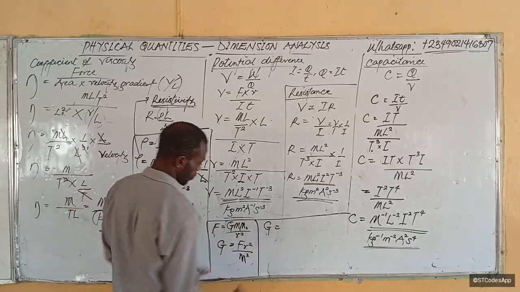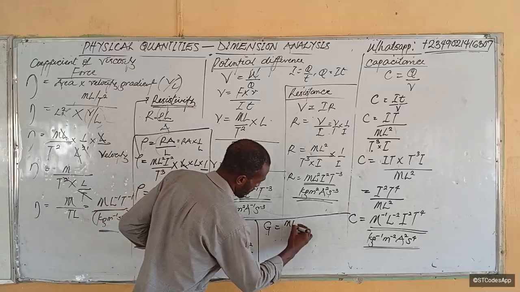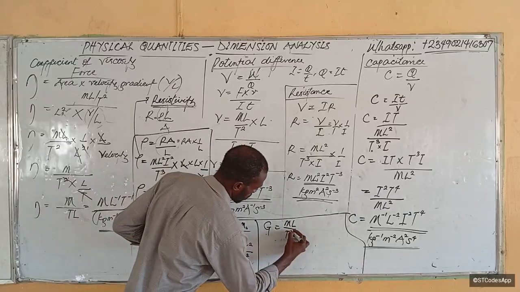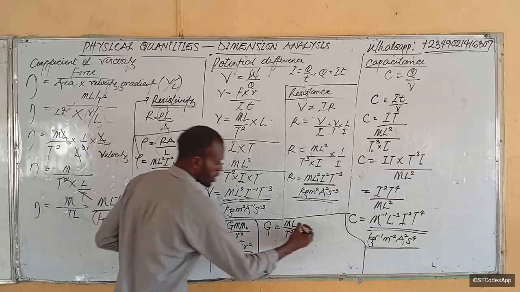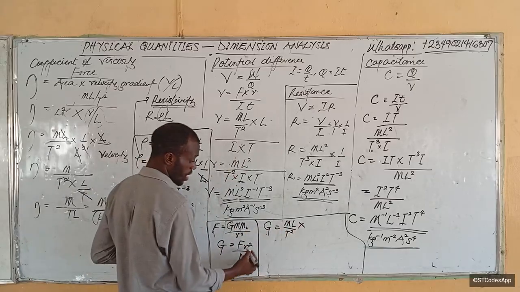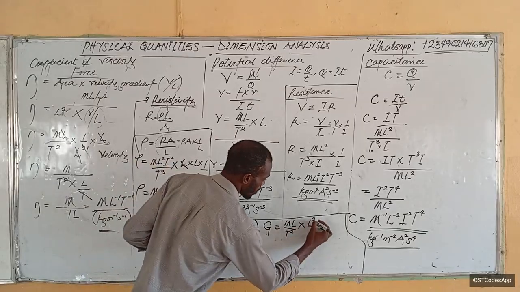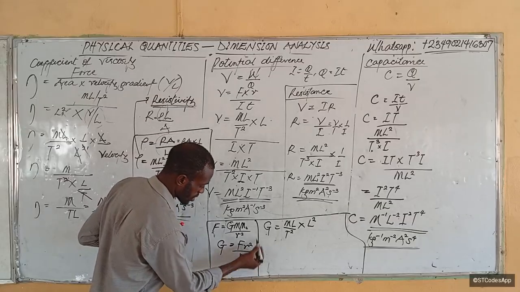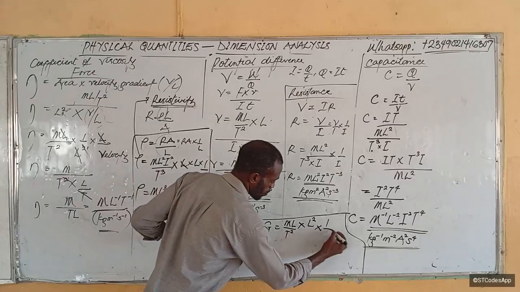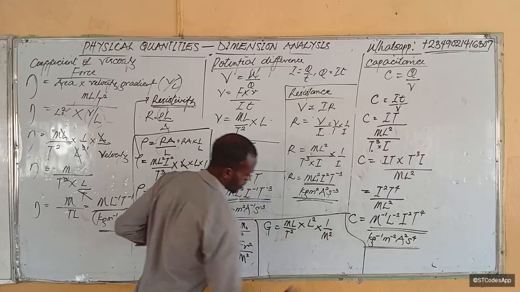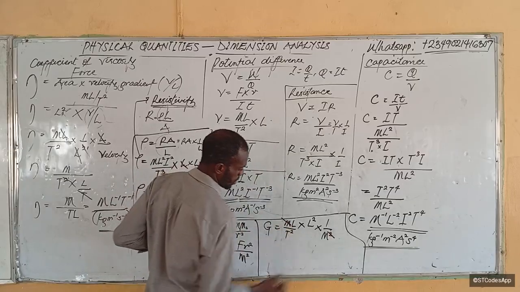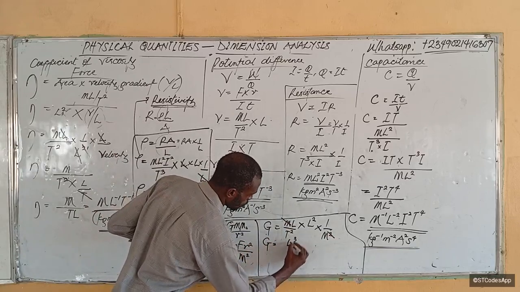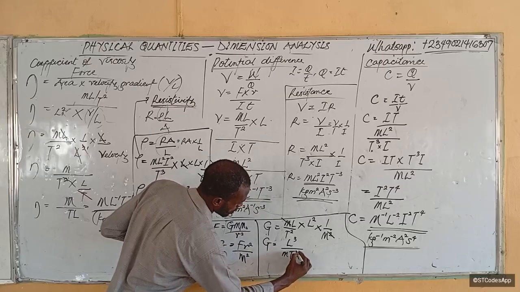So G therefore becomes, what is force? Unit of force, and dimension of force: M L T raised to the power minus 2, right? That's force. Then times distance, r squared, is distance squared. That is L squared. Make sense? Now, this is just times 1 over m squared, right? So 1 m here will cancel 1 m here. So G therefore becomes L cubed over M T squared.